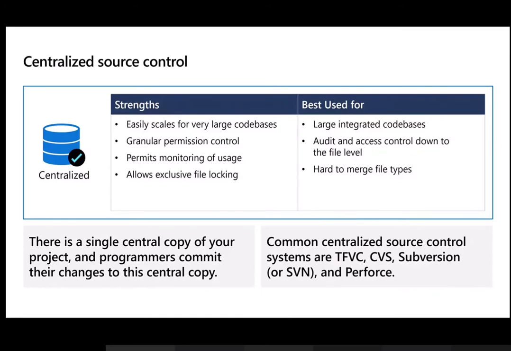While we talk about centralized source control, TFVC, Subversion, and Perforce are examples of this. The strengths you can see here are that it is ideal for a large code base. You can go down to the file level and provide access control, monitoring of users is available, and there is exclusive file locking. That means, as I already said, since it is at the file level, you can really lock it down, like the read only and read write concept we have in our file ecosystem. The disadvantage is that you always have a central copy.